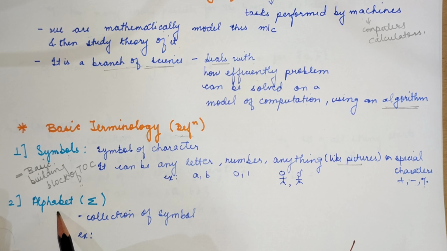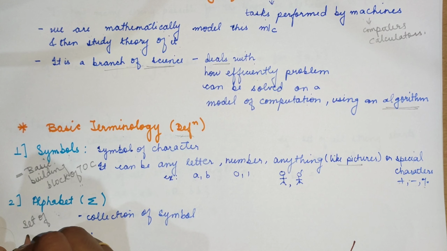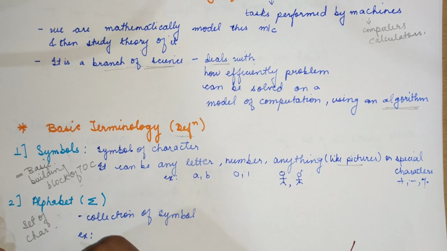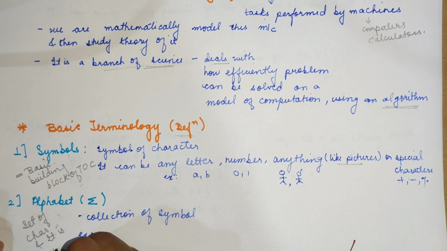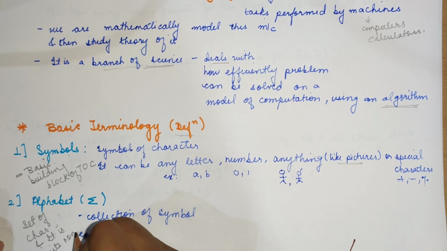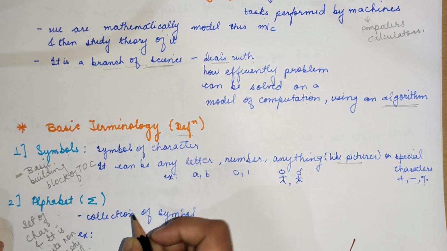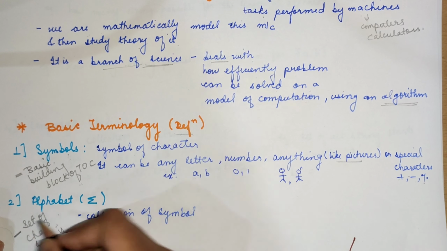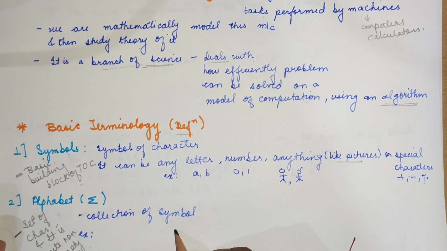Next is an alphabet. Alphabet is nothing but a collection of symbols. It is a set of characters, a finite non-empty set of symbols. Let's take examples.